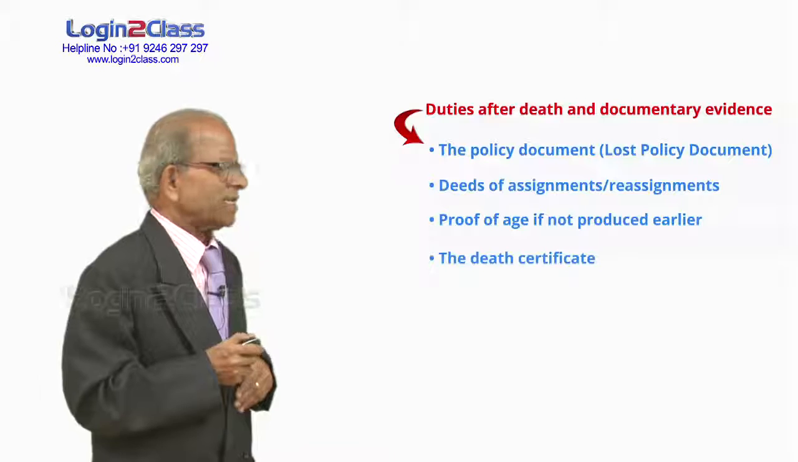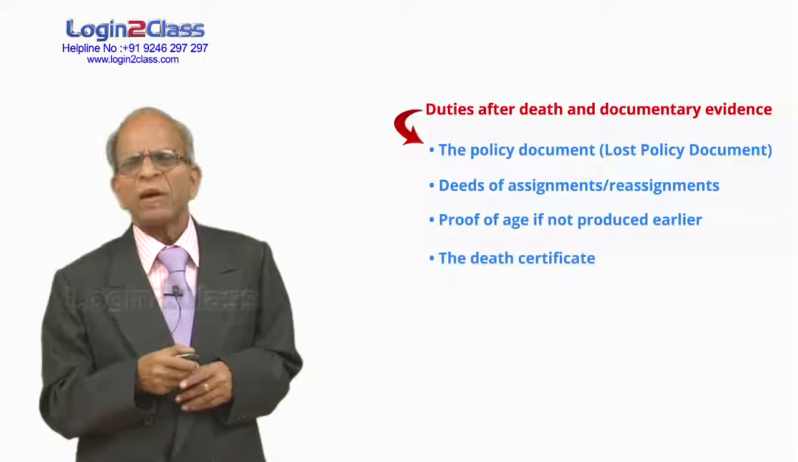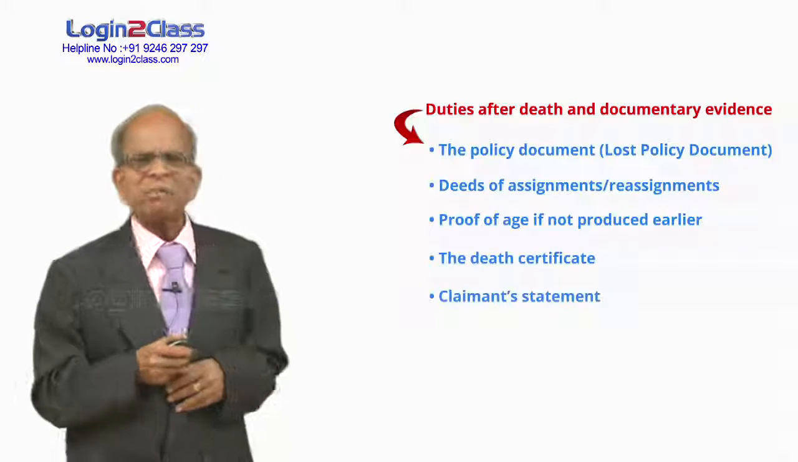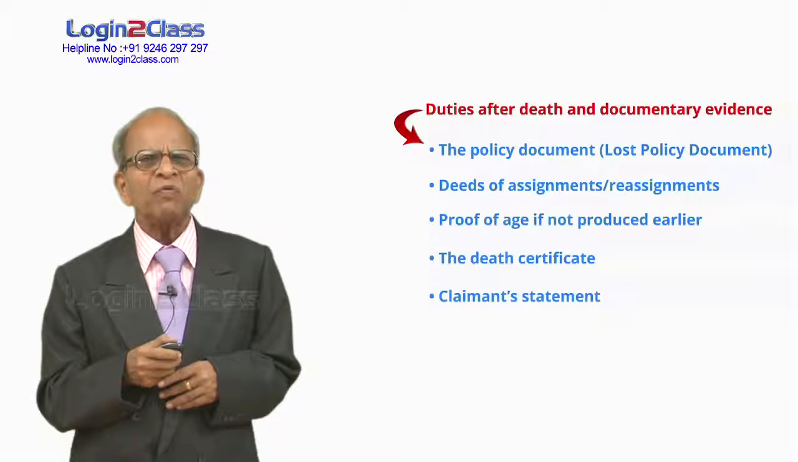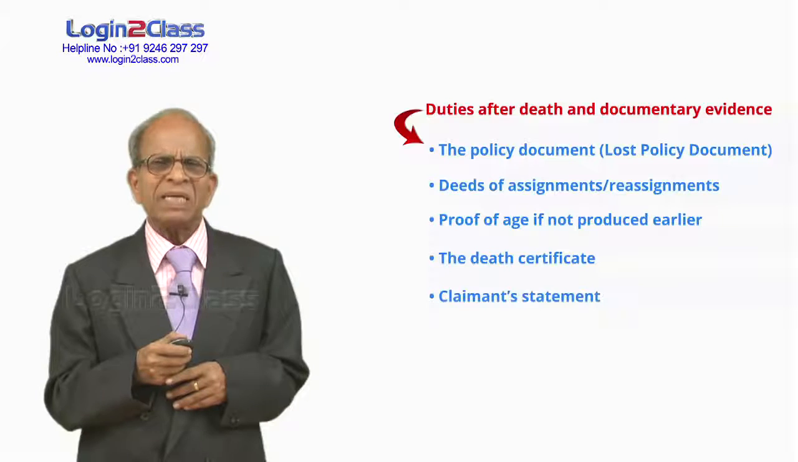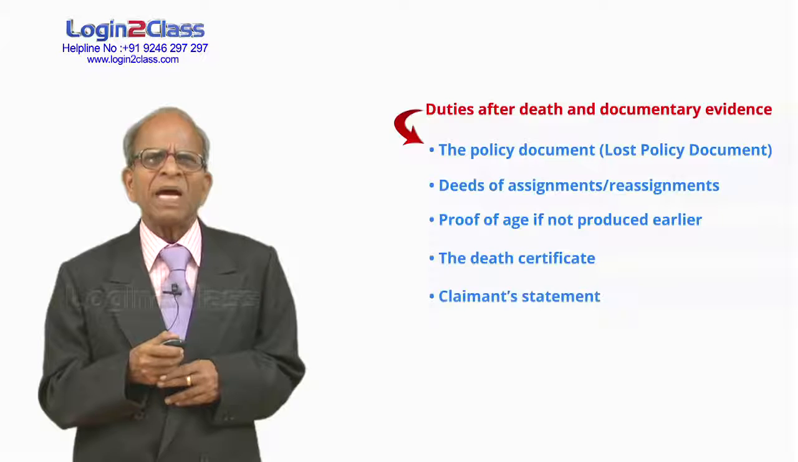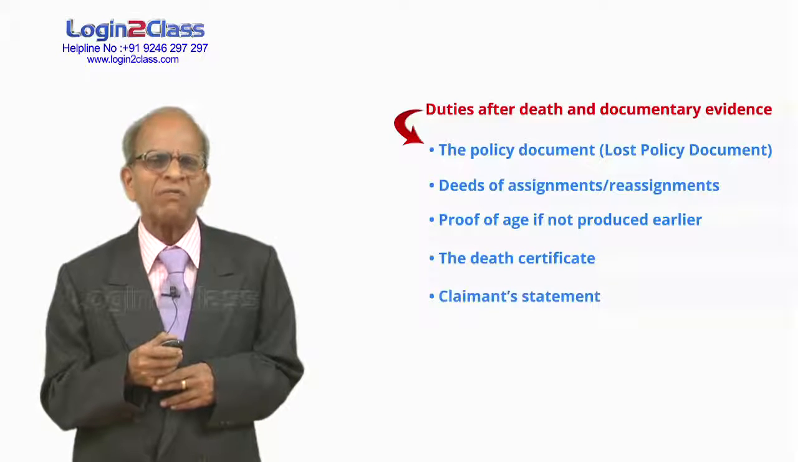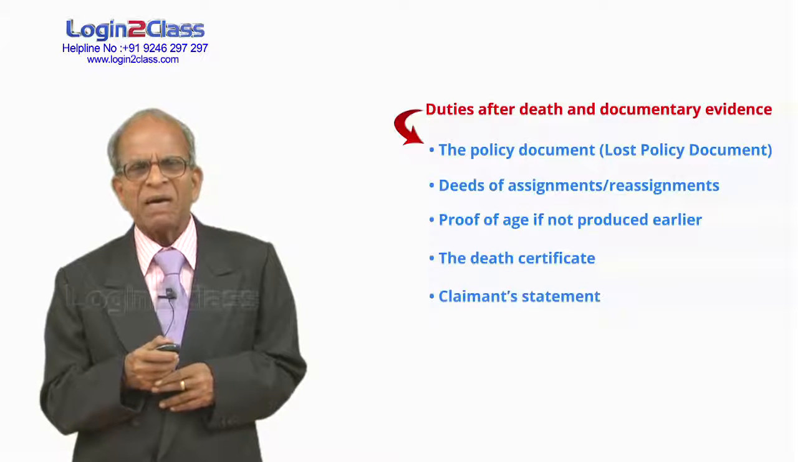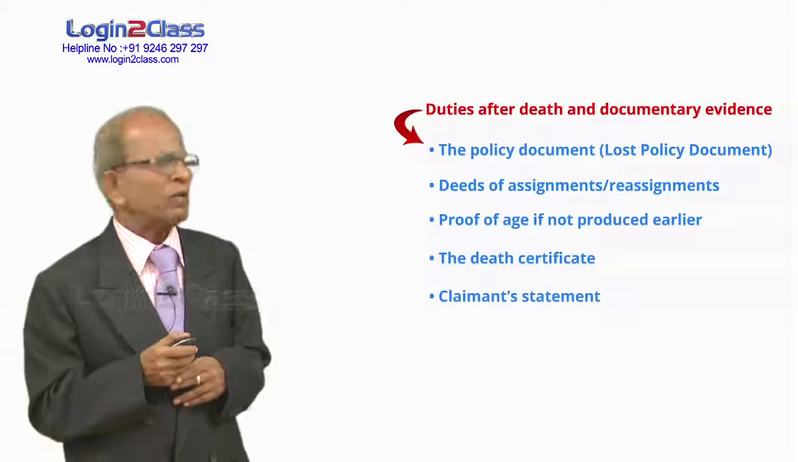Then the death certificate. If a person died, we have to call for the death certificate from the municipal records or some such thing. Then the claimant's statement. Generally, a claimant is asked to fill in a form and submit. In all claim cases, be it an early claim or a non-early claim, a claim form is a must. And we compare the information given in the claim form to the proposal form to see if there is any misstatement or any suppression of fact. So the claim form has been received or not, we have to make sure.